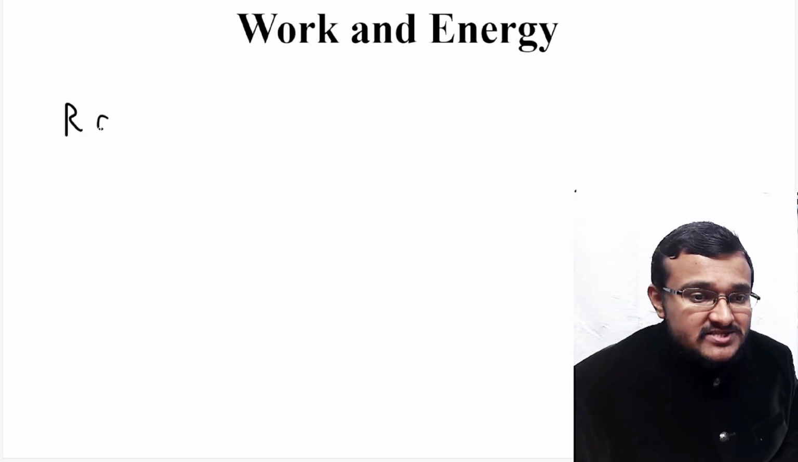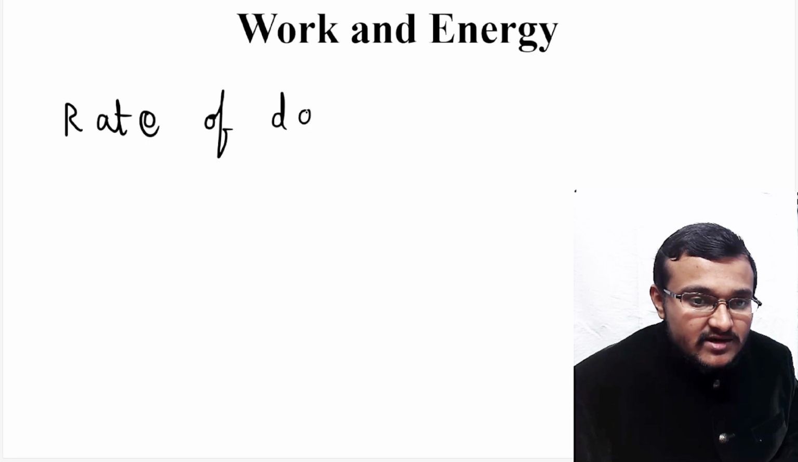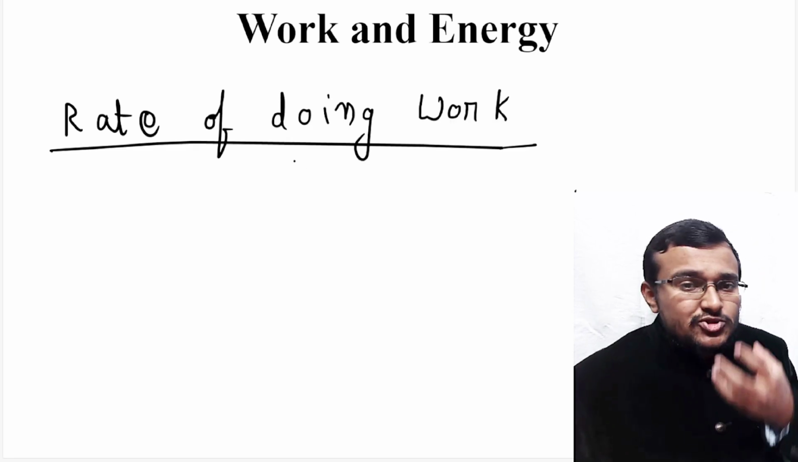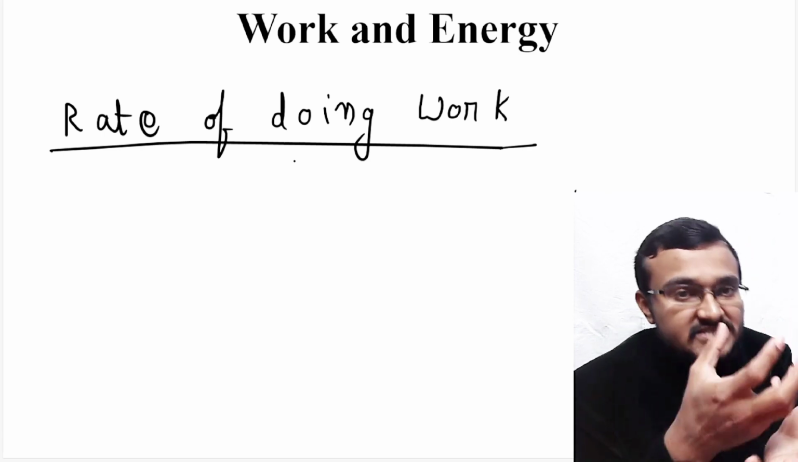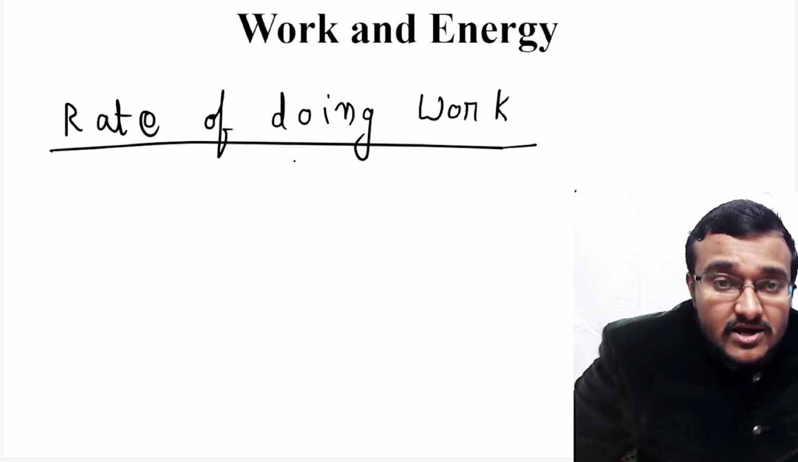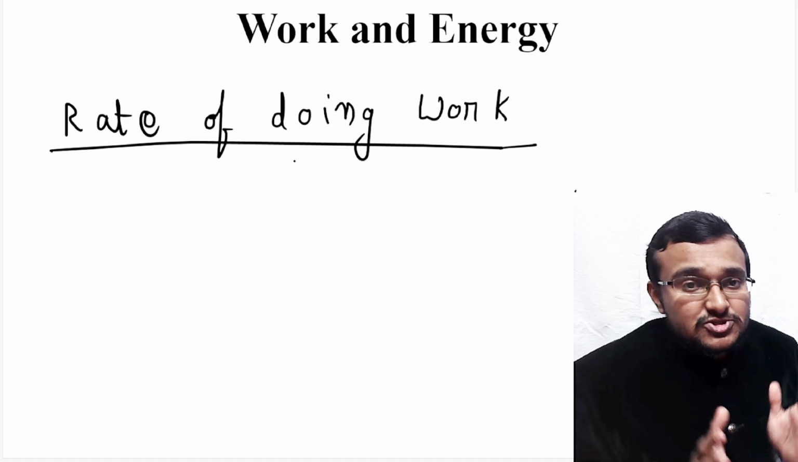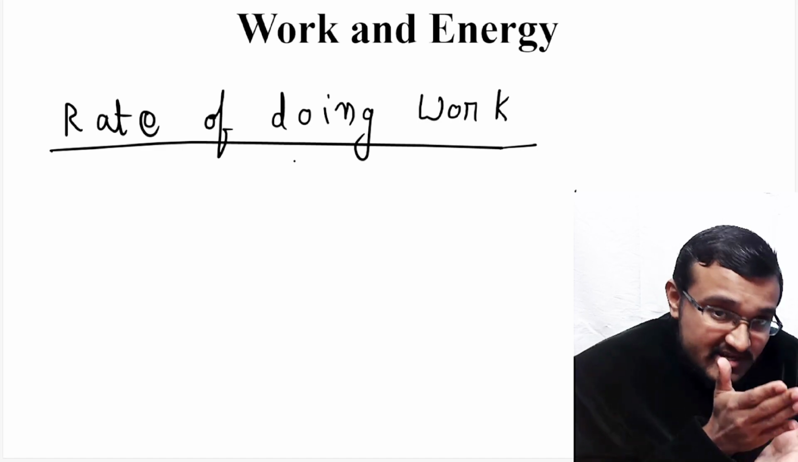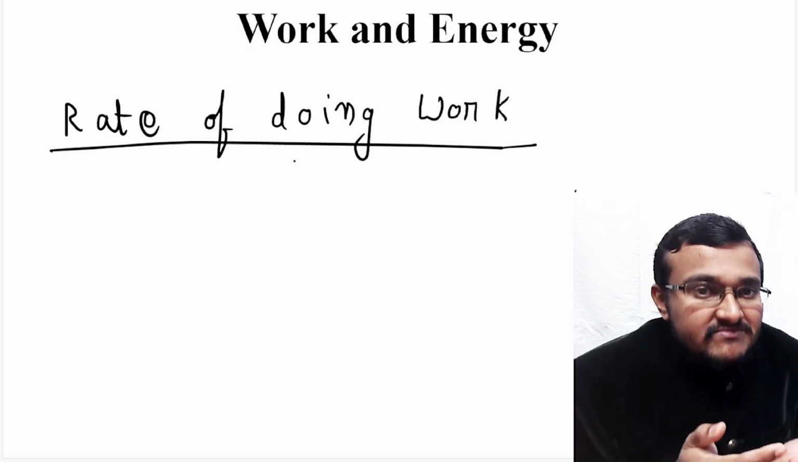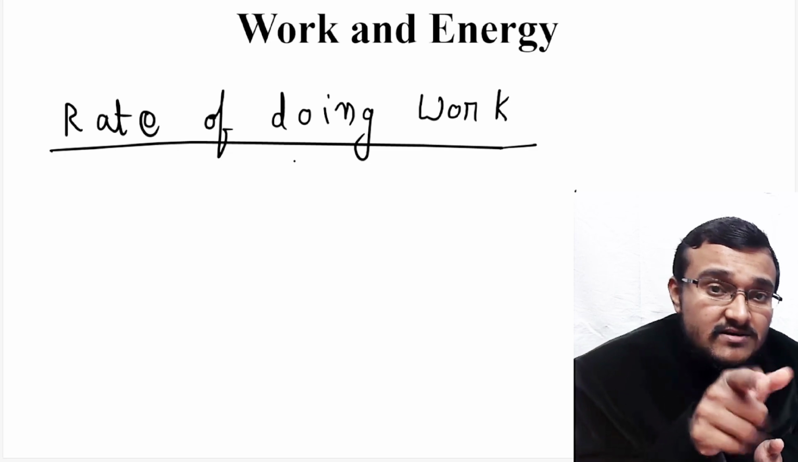There is one more last concept in this chapter, that is rate of doing work. What do you mean by rate of doing work? Here you have a certain amount of energy. Using that energy you are doing a certain amount of work. Energy is nothing but how much work a particular object or a person can do. And for the work which is being done, how much time the object or person takes will give rise to the power.